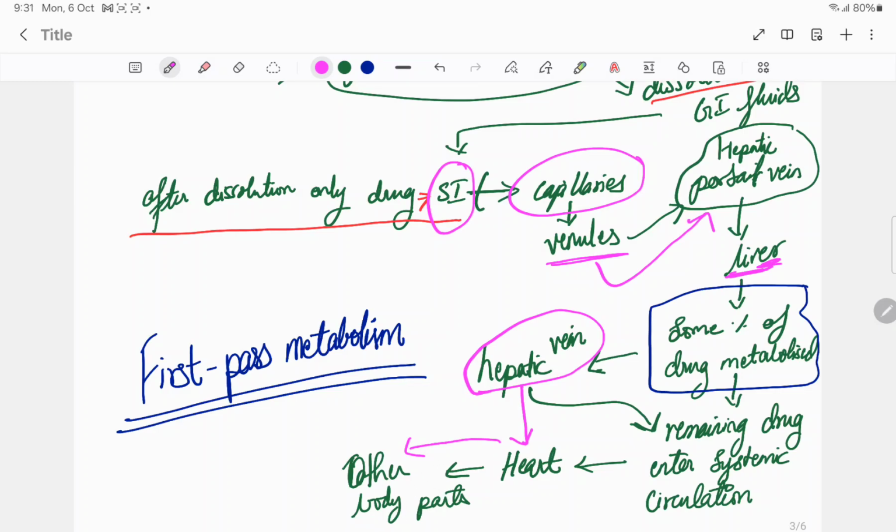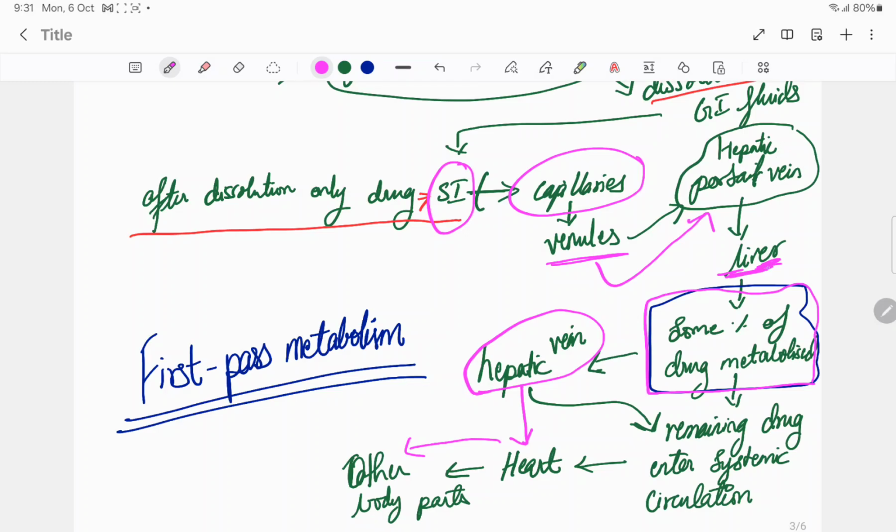Okay, so when the drug reaches the liver, while leaving the liver, some percentage of the drug is metabolized. See, this is known as first pass metabolism. Once after the consumption of the drug, it is absorbed from the small intestine, then it goes into the capillaries, then ultimately into the hepatic portal vein.